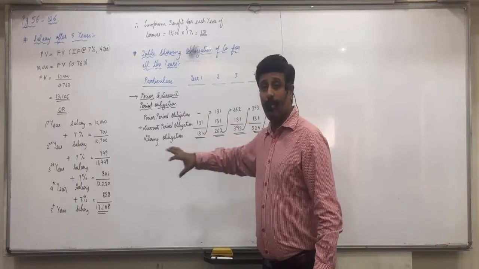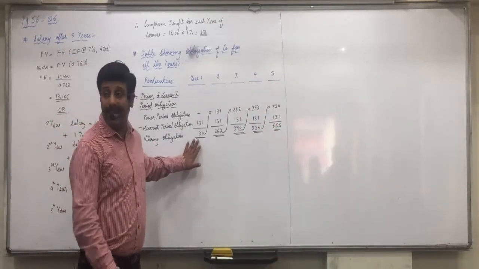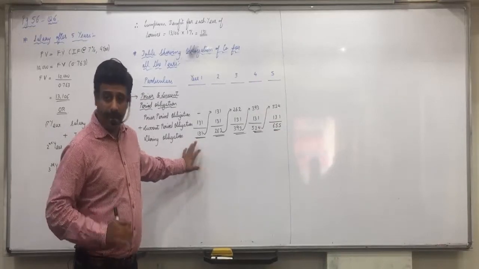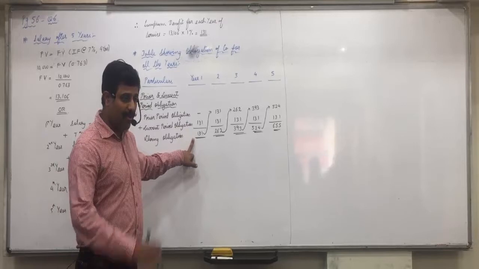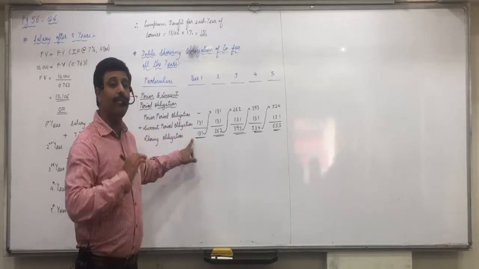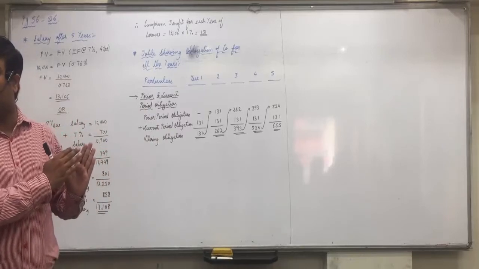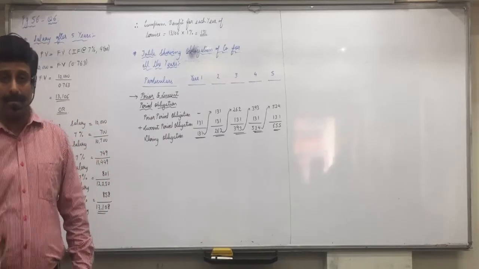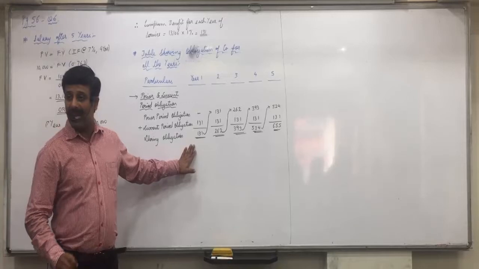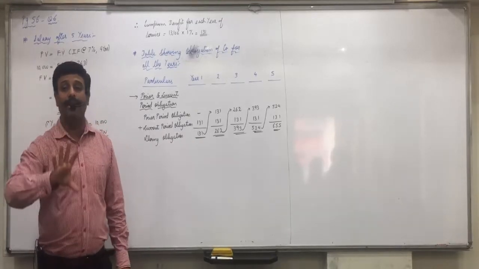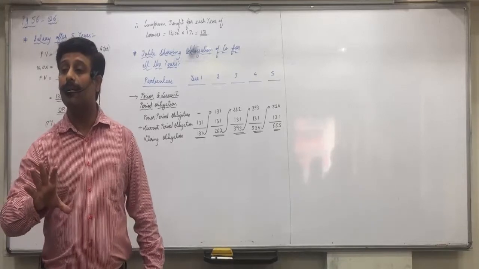So when does the company have to pay this 131? Your obligation is 131 rupees for each year. In the first year, this 131 of obligation arises. But when do you have to pay that 131? In this question scenario, when do you have to pay? After 5 years. This 131 rupees you have to pay after 5 years. So do you need to keep aside from the P&L account 131 rupees in the first year? Or less?